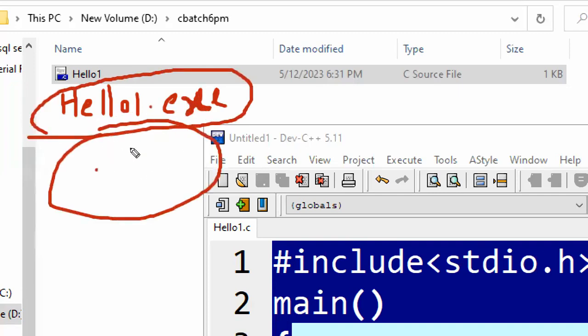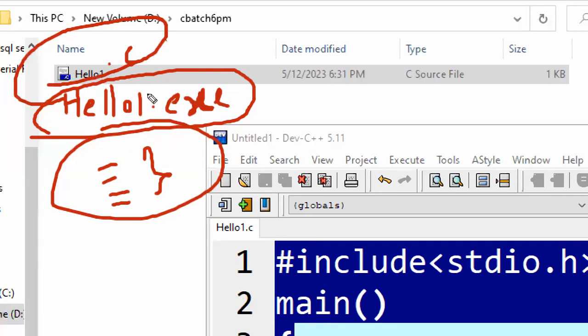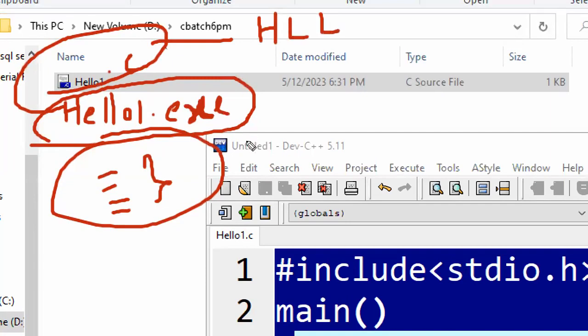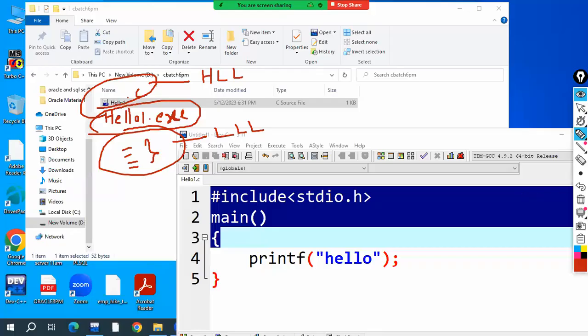In this file, what it places? Low level language code it places. This is hello1.c file. Hello1.c file has high level language code. Hello1.exe file has low level language code. Okay. So now let me compile this.